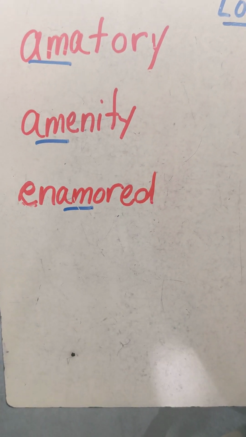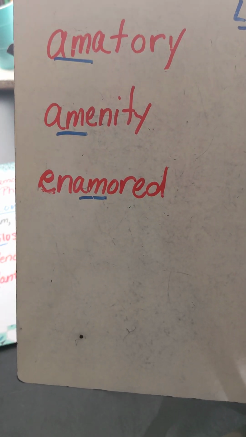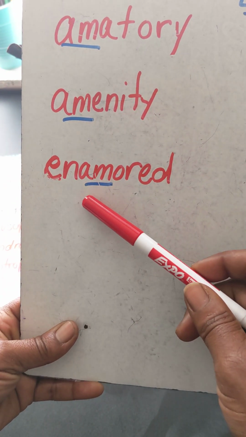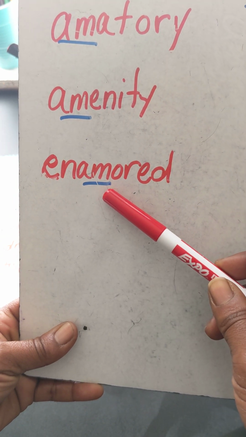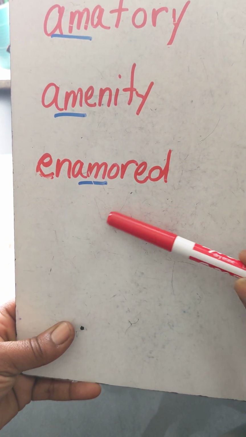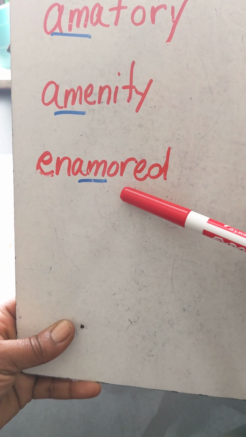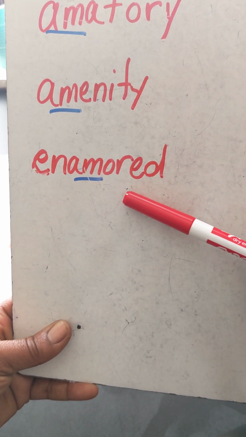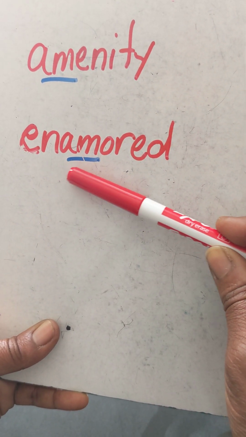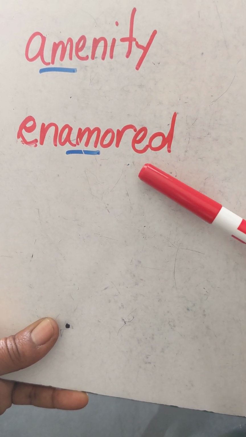Okay, so now we have our AM examples. And let me show you something I find fascinating. 2 things I want to bring to your attention. Now with this word, you see this is an AM root word that means love. Enamored means to be in love with, right? But here we go, amor. There's our amor. Remember what they said on Google? They said if you want to find words in the English language that have something to do with love in its meaning, you can follow amor, which is Latin for love. So enamored, it has amor in it.